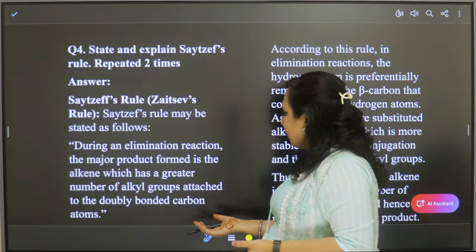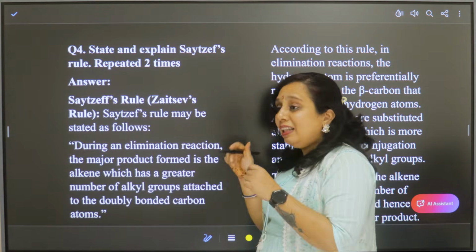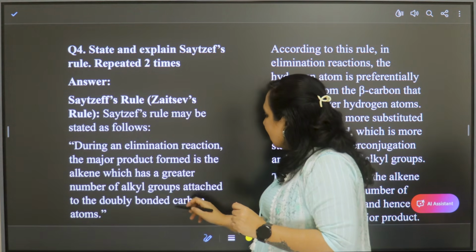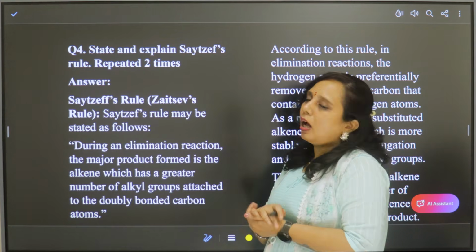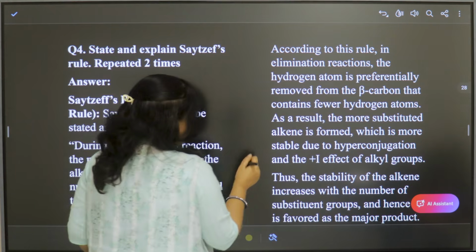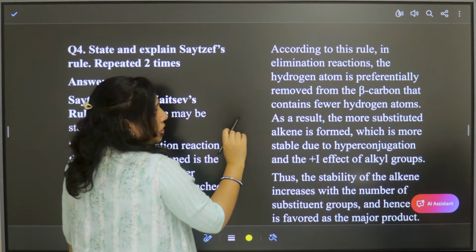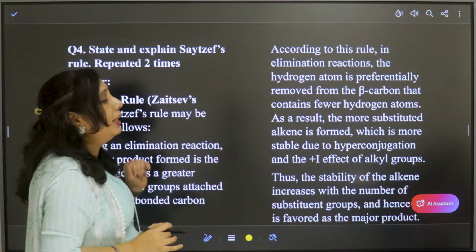The major product formed in the elimination is the alkene which contains more alkyl groups attached to the doubly bonded carbon atoms. According to this rule, in elimination reactions the hydrogen atom is preferentially removed from the beta carbon.